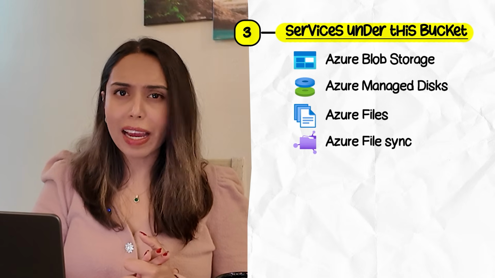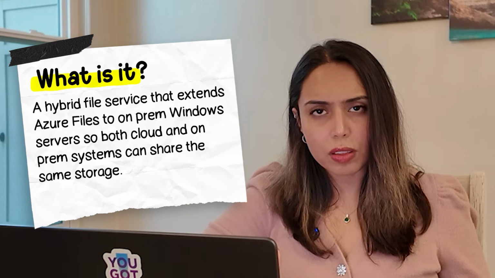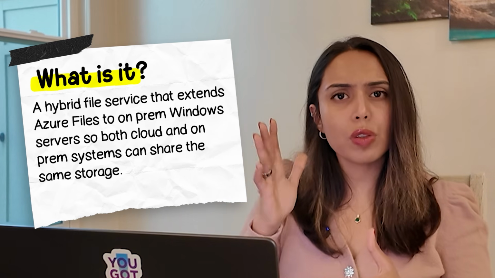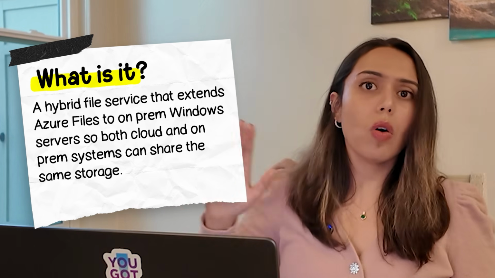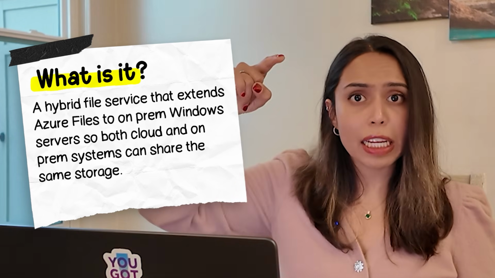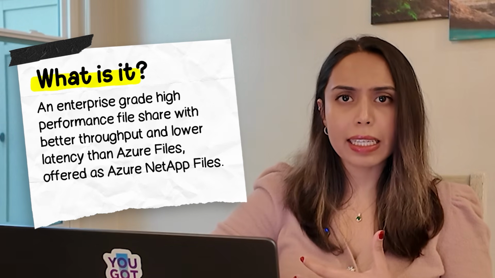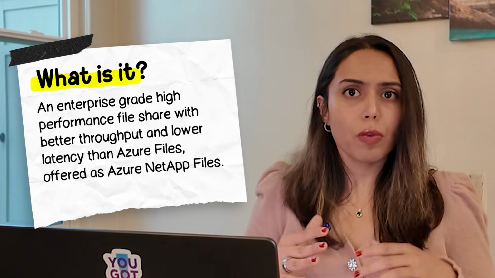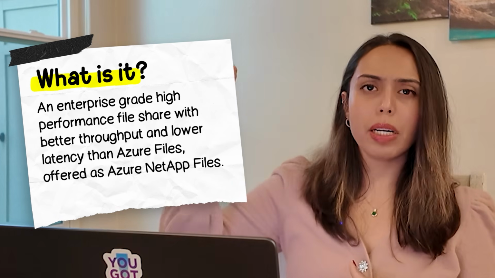Our next one is Azure File Sync. It helps in extending your Azure Files to your on-prem Windows servers. So think of it as a hybrid approach where you can manage both on-prem and cloud servers and have a common file share. So even on-prem VMs can access this file share. Now there's also Azure NetApp Files. It is also one of the enterprise grade file shares, and this is mostly for the best throughput or latency requirements. So it's similar to Azure Files but with better performance.